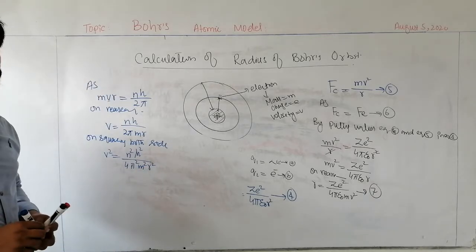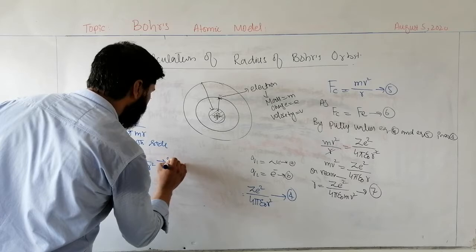This is the value of v square. This is equation number 8.